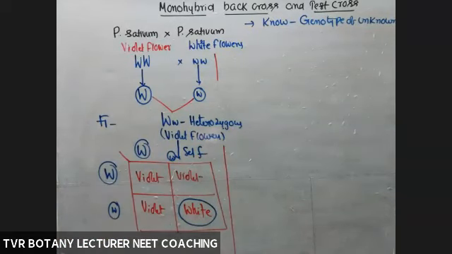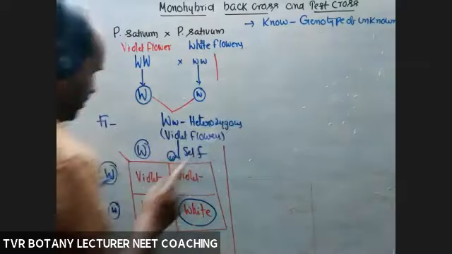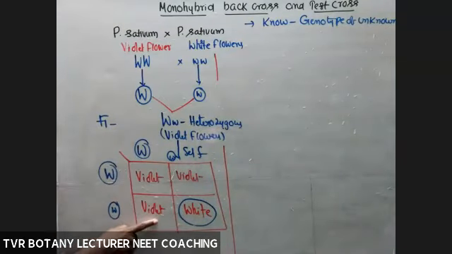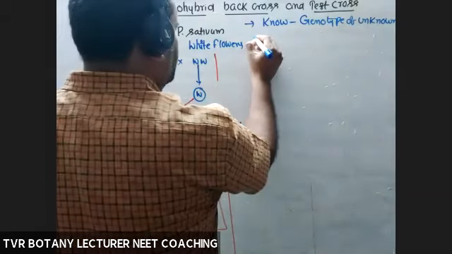Which one is known to us? Go back to Mendel's statement. According to Mendel, recessive trait is expressed in homozygous condition only, but not in heterozygous condition. So the genotype of that one is known to us. On the basis of white colored flowers, we can judge the genotype of this one according to Mendel's statement. So we can judge the genotype of these with the help of this one. Now take back cross, first one.